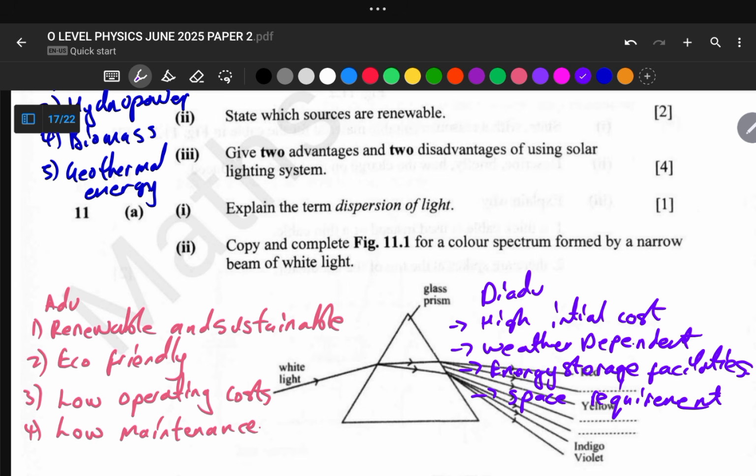It is of essential importance to recall these advantages and these disadvantages for the solar lighting system. Okay, and let us move on to the next